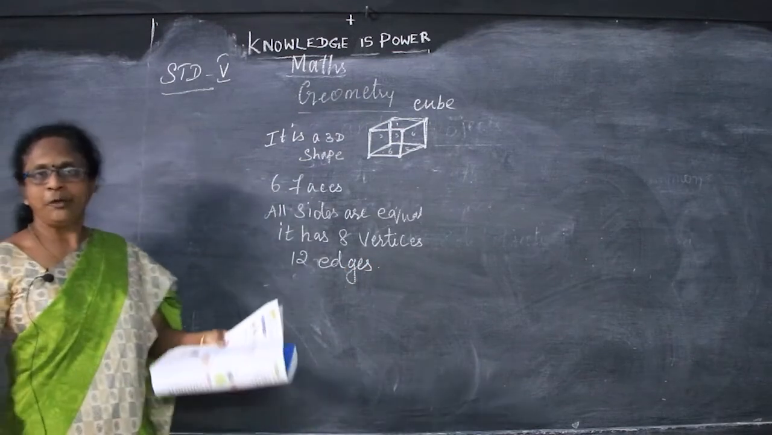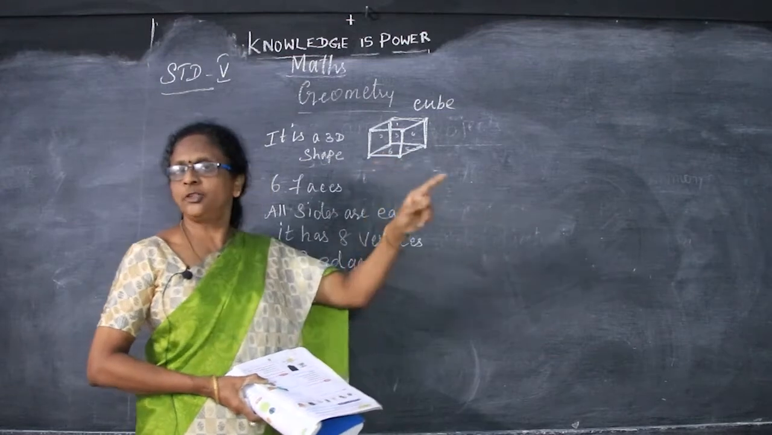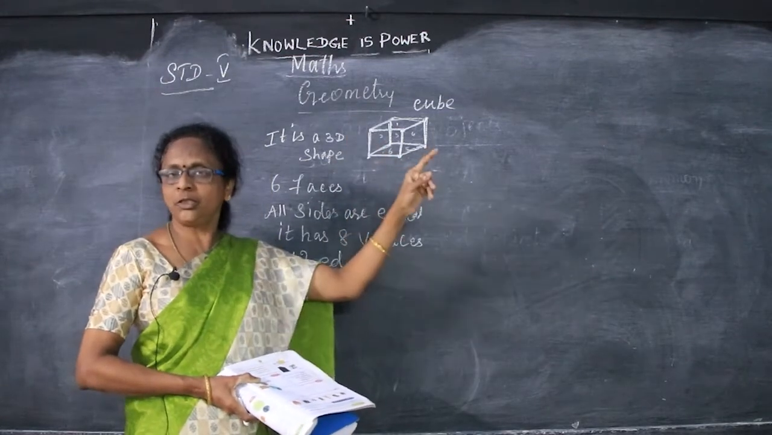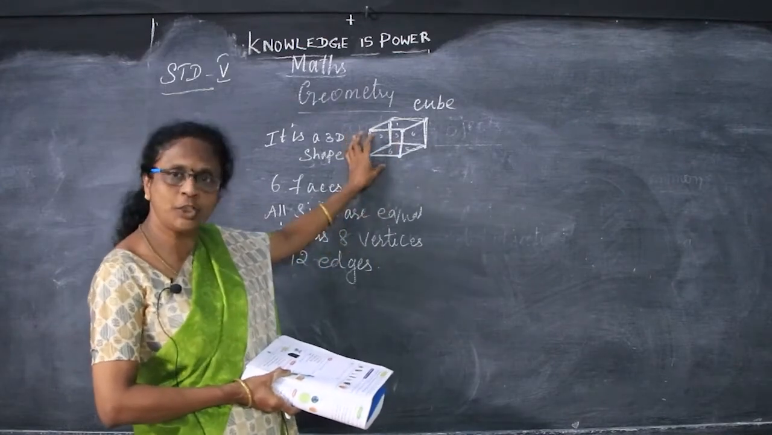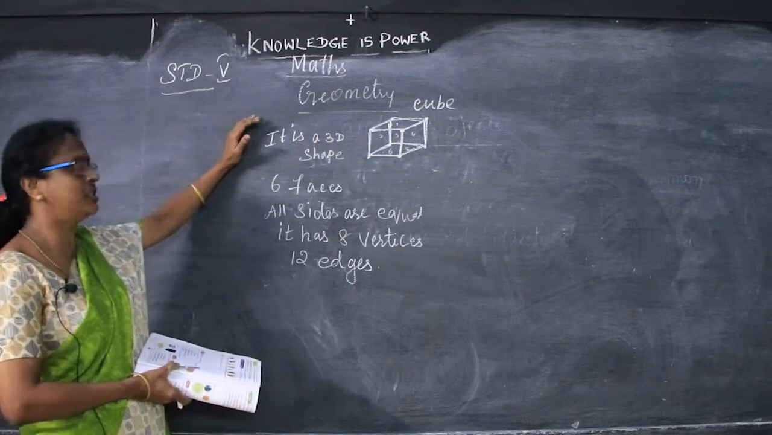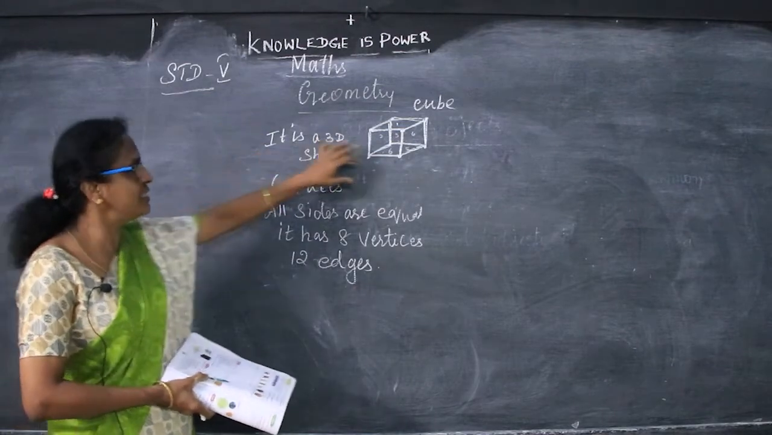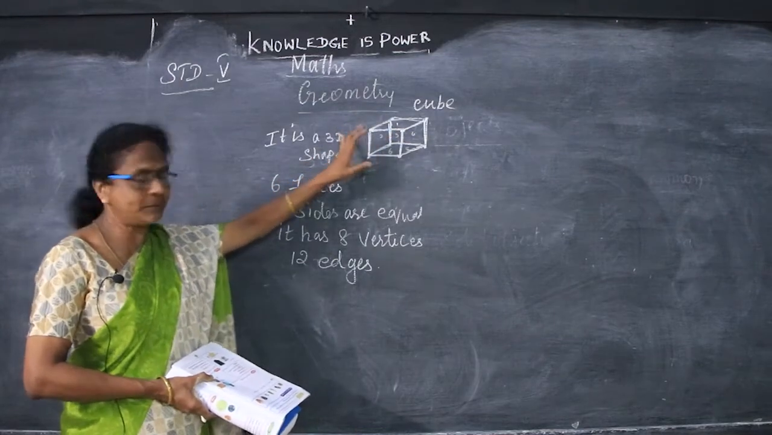Okay children, are you able to understand? So you just draw the square. I have already taught you how to draw the square, and in one corner you can draw another square and join the lines and you can get a cube. So a cube is a 3D shape. This is a 3-dimension shape and it has 6 faces and all the sides in this cube are equal.